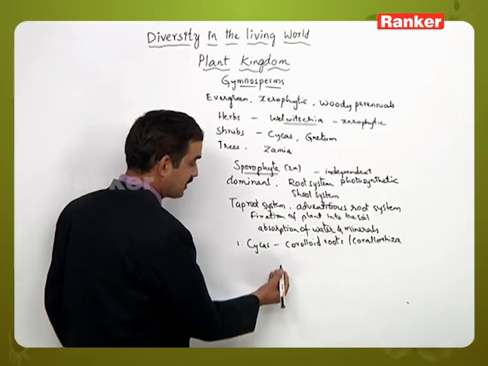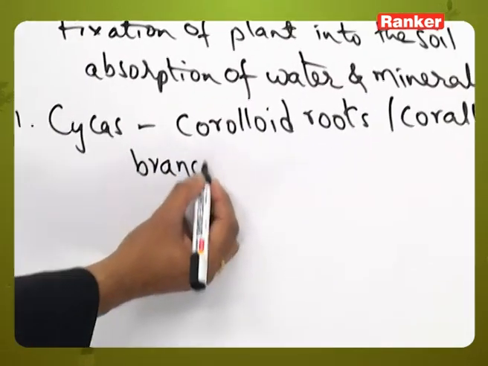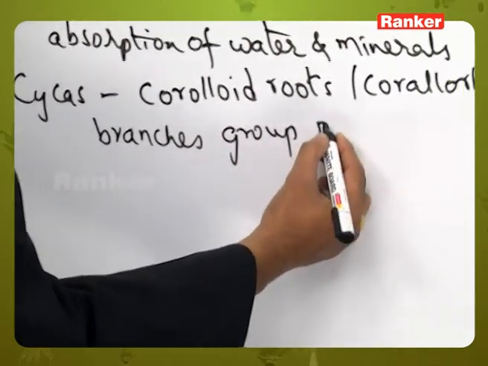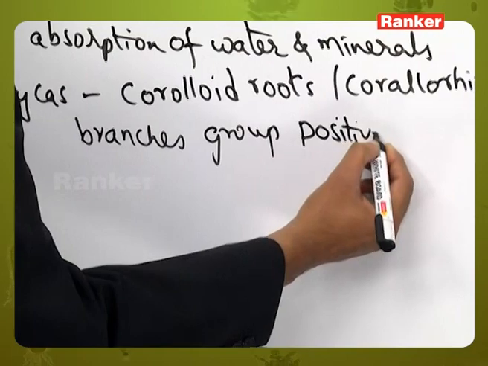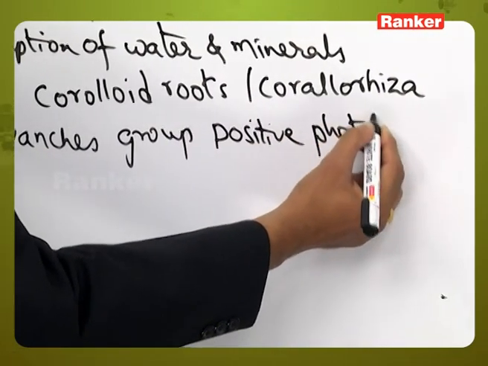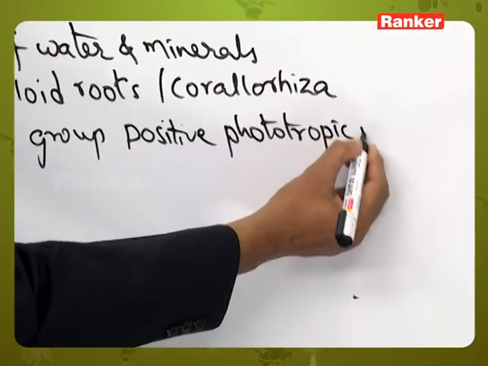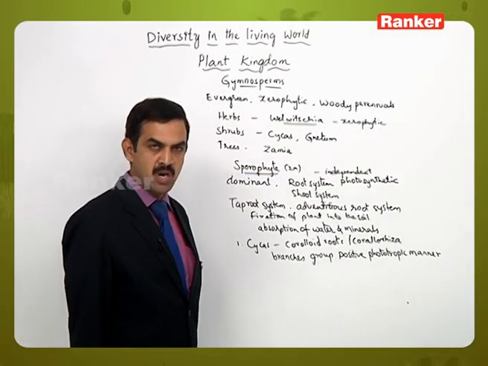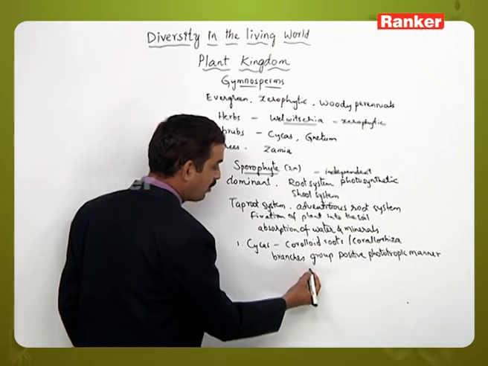And some of the branches of the roots grow in a positive phototrophic manner, but they do not come above the surface of the soil. This type of growth is called apogeotrophic growth.